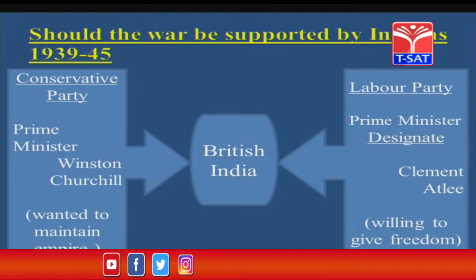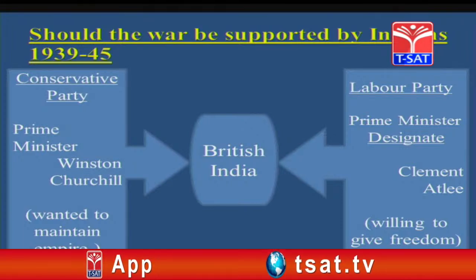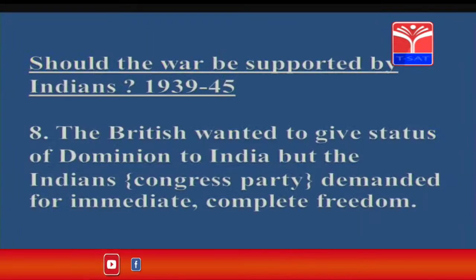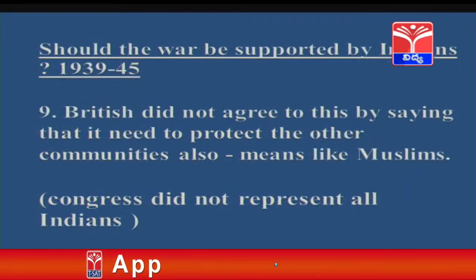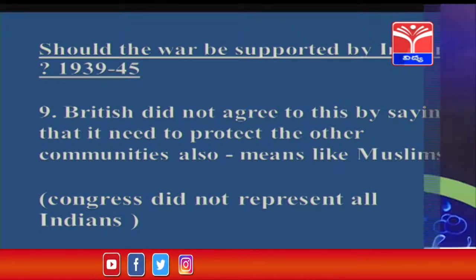You can see on the screen, Conservative Party Prime Minister Winston Churchill wanted to maintain the empire, whereas Labour Party Prime Minister designate Clement Attlee was willing to give freedom. The British wanted to give the status of dominion to India, but the Indian Congress Party demanded immediate complete freedom. The British did not agree to this, saying that they needed to protect the other communities also, meaning Muslims.